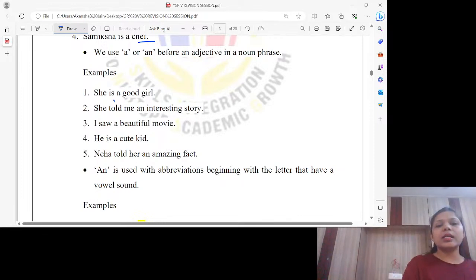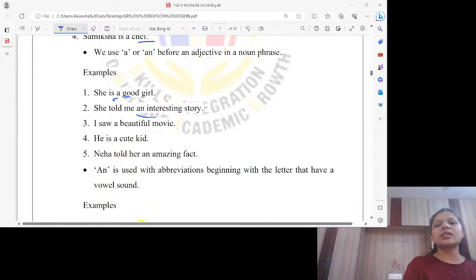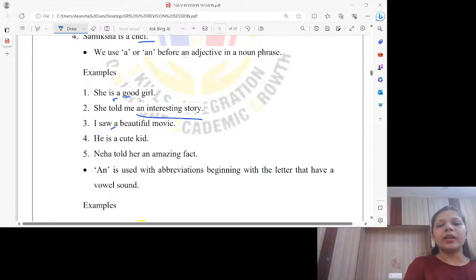So she is a good girl. Or we have a before good girl. So good is adjective and then we have noun. An interesting story. Interesting, an E sound is there. Interesting is adjective and story is noun. Good. Yes. Okay. A beautiful movie.